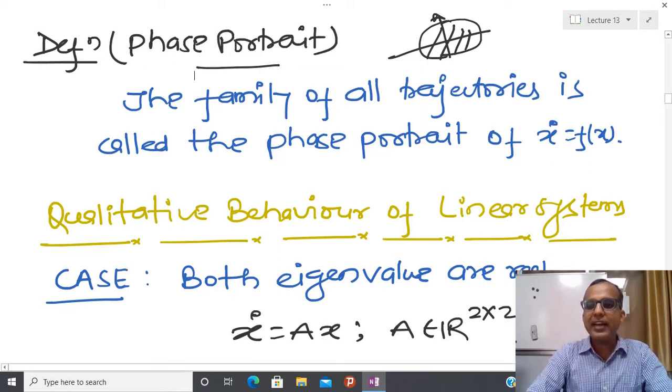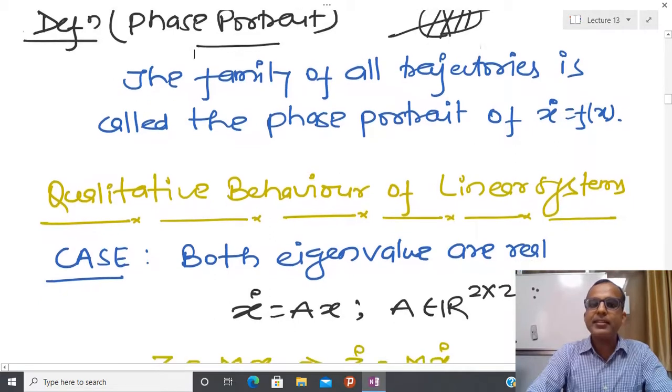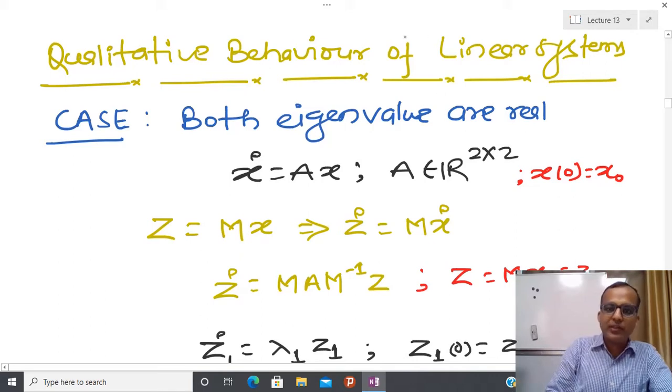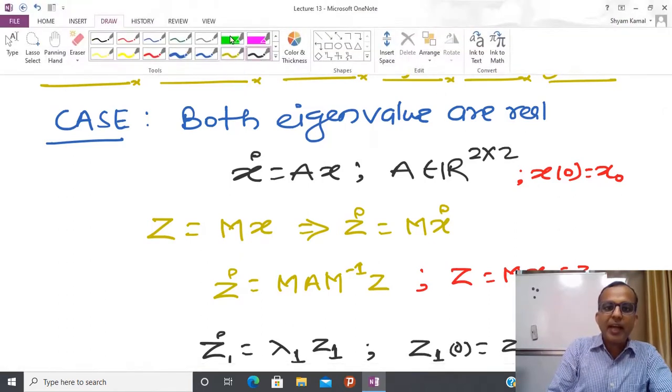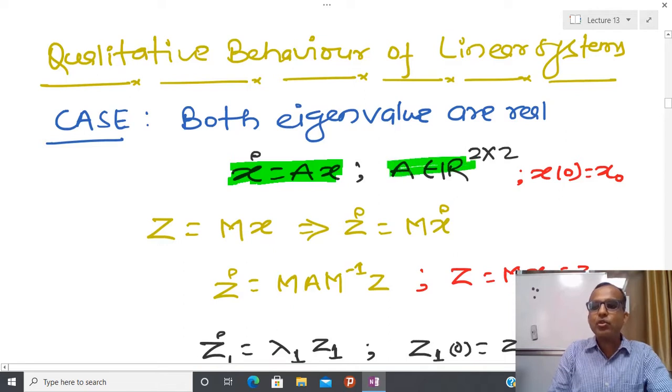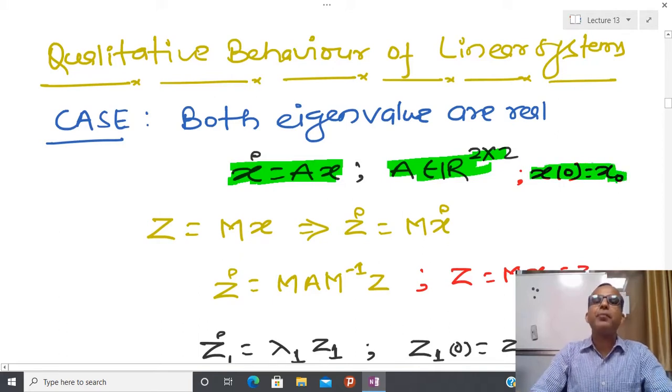Let us start with the simple case, and the simplest case is always the linear system. So I am going to start with a two-dimensional system, the simple autonomous system x dot equal to Ax, where A belongs to R 2 cross 2, the set of 2 cross 2 matrices. I have the initial condition, because without an initial condition a differential equation has no meaning for engineering purposes.